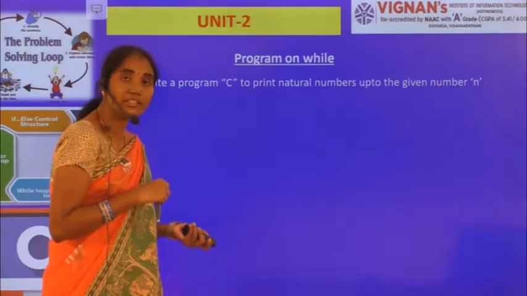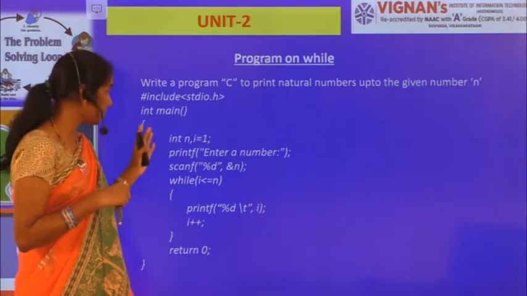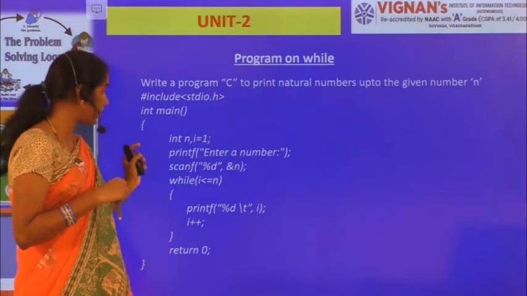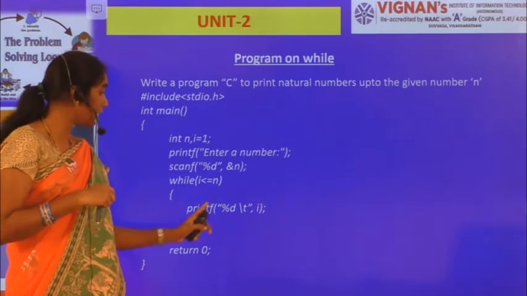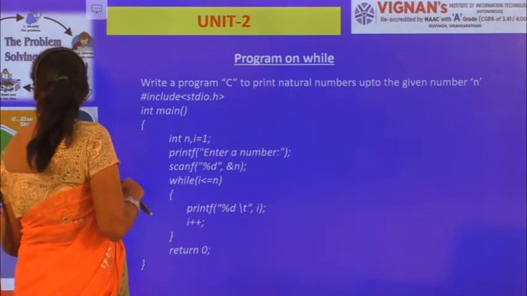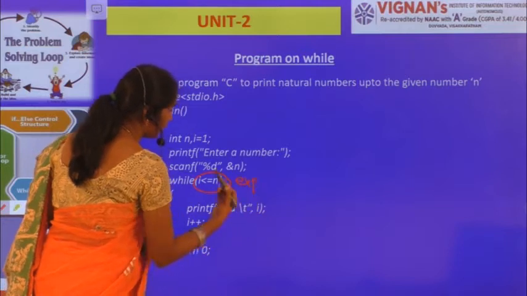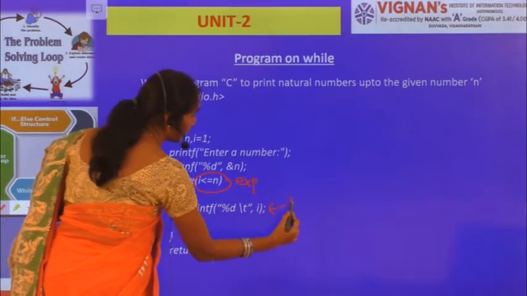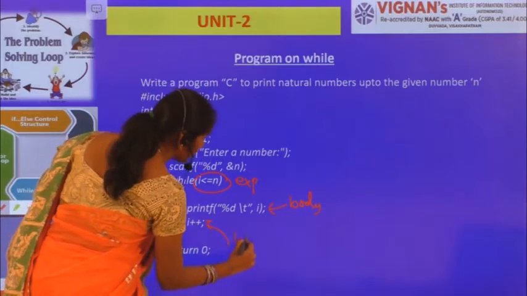Now let's have in detail the program. This is your program. Int n, I is equal to 1. So here I am reading the corresponding n value, and then while I less than or equal to n, here I am displaying the corresponding I value, and I am updating the I value. So here is your condition, and this is your expression, right? And this is your body of the loop, right? And this is your updation statement,